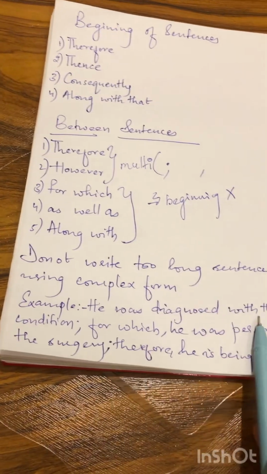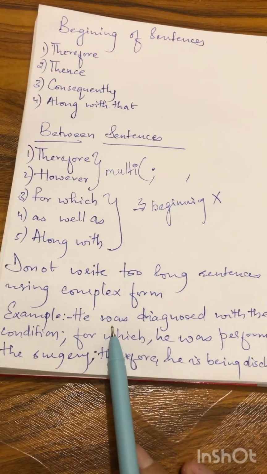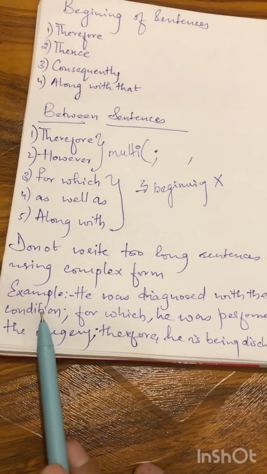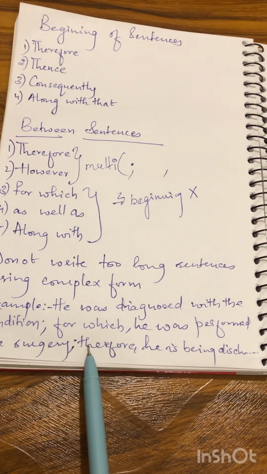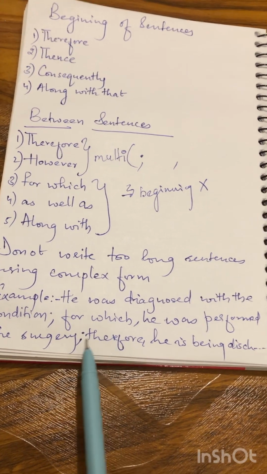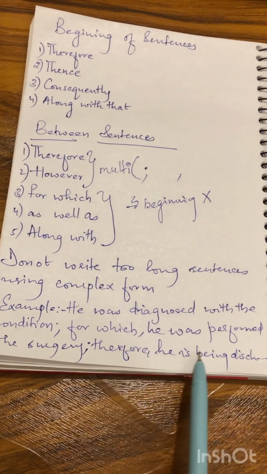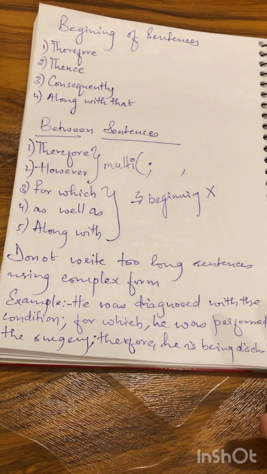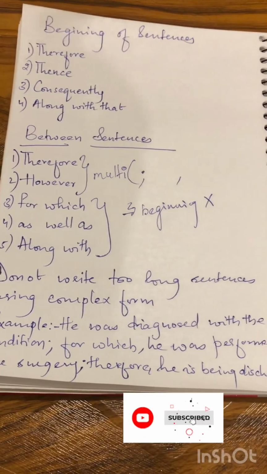So do not write sentences that are too long. Some students are writing too long. Likewise here: he was diagnosed with the condition for which he was performed the surgery. I have mentioned the surgery, but usually if you mention the condition, you should write the specific surgery name. But instead of writing continuously with a complex sentence, semicolon, therefore, when you have already used "for which", you can put a full stop and write "therefore he is being discharged", rather than elaborating so much within one sentence, which may cause a poor impression to the examiner. So in order to avoid that, please try to keep it very simple and get the B band. Thank you so much.